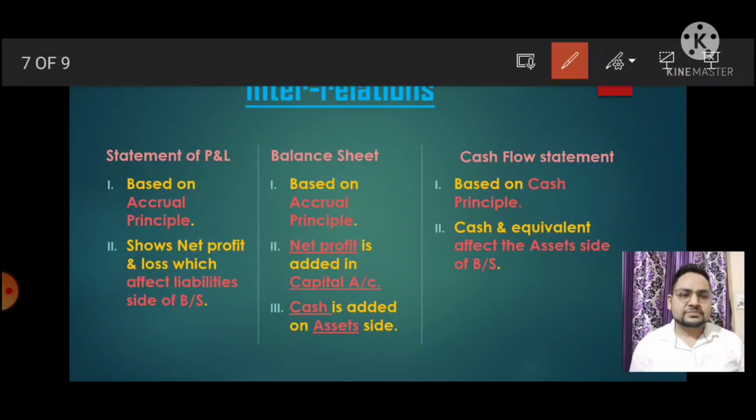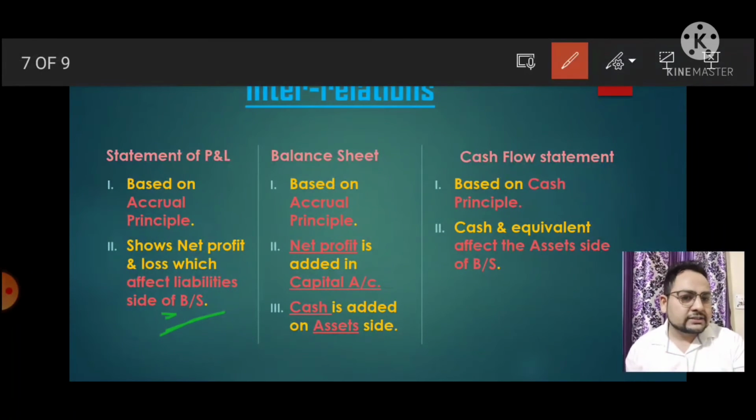Okay. See, as we know, profit and loss show the net profit. So this net profit will be added in the balance sheet, liability side. You know that the net profit or net loss we get from the statement of profit and loss: the profit will be added in the capital account. If we have a loss, then we will deduct it from the capital account.